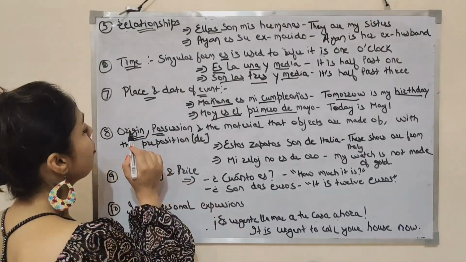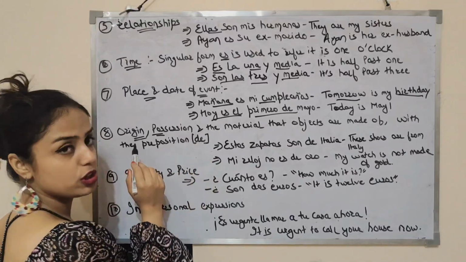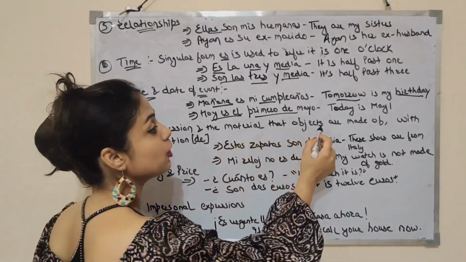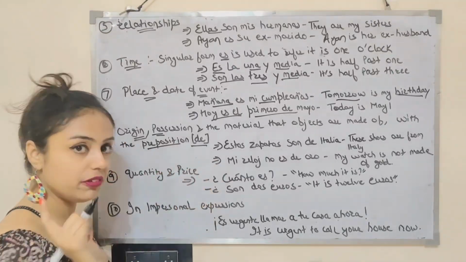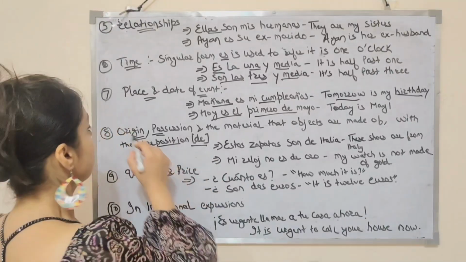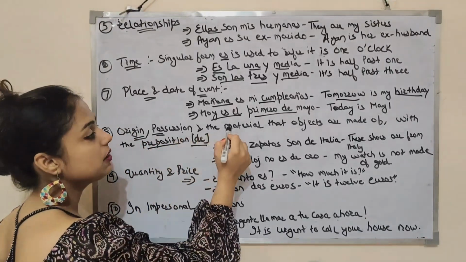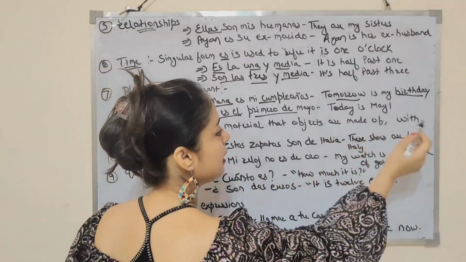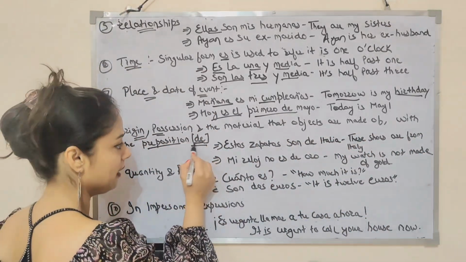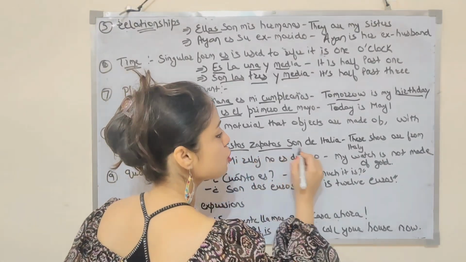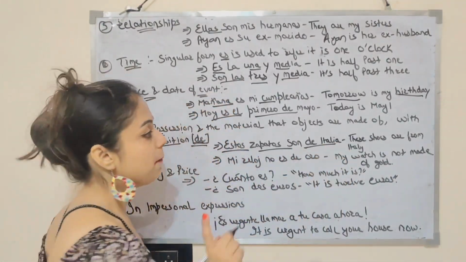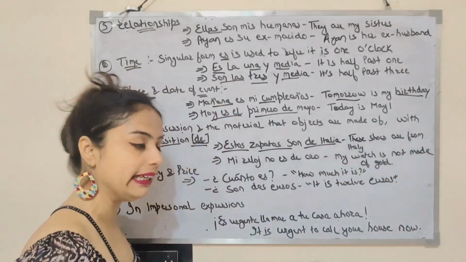The next one is with origin, possession and the material that objects are made of with the preposition de. We are using ser verb. Por ejemplo, estos zapatos son de Italia. Means these shoes are from Italy.